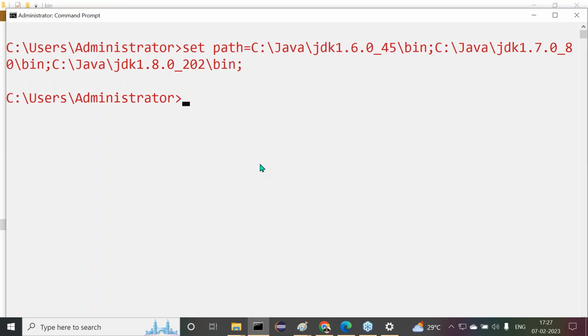Now my question is what there? Which Java version will come to us in command prompt now? If I set all three versions to the command prompt, now which Java version will come to us to use in my command prompt? If I click on enter button, what we are going to get? Okay, fine. At least guess it now. I have some thoughts. What are the thoughts here? Either maybe first one or maybe last one. No chances of getting the middle one.